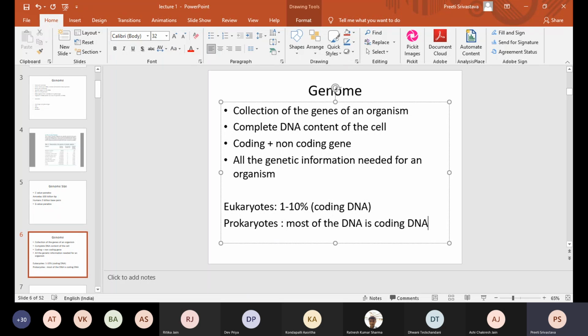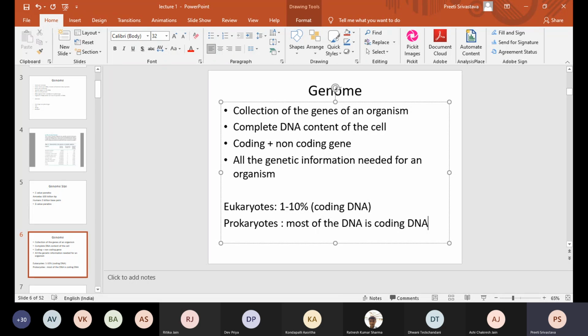We are going to discuss these in later classes: what are satellite, mini satellite, micro satellite and macro satellite DNA, and how these repetitive non-coding DNA can be used for identifying an individual with the help of a technique called DNA fingerprinting, which is used a lot in forensic sciences.